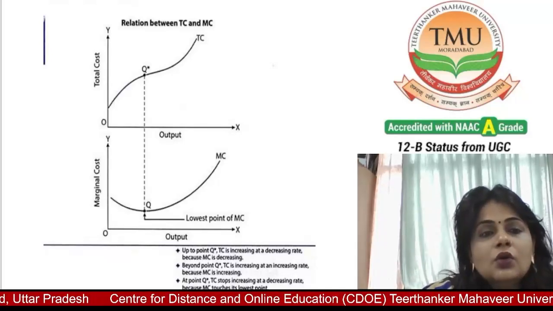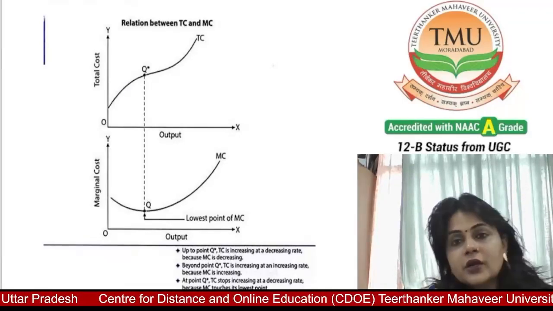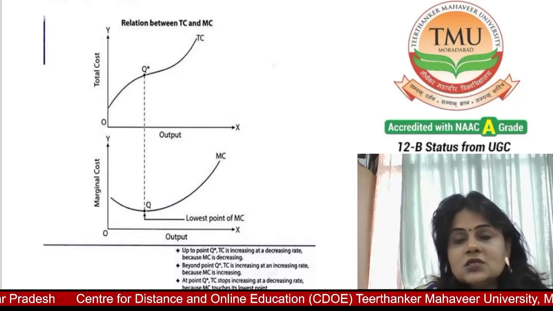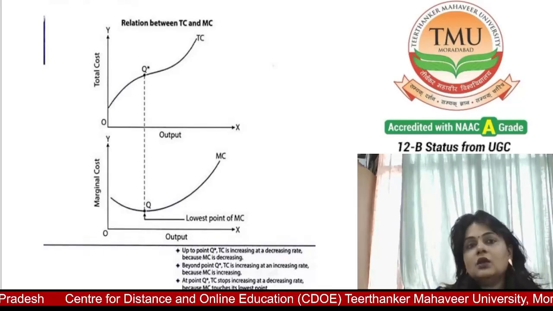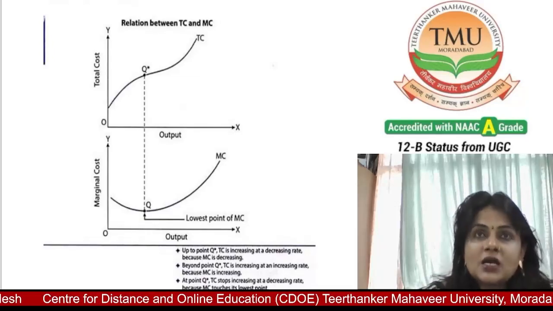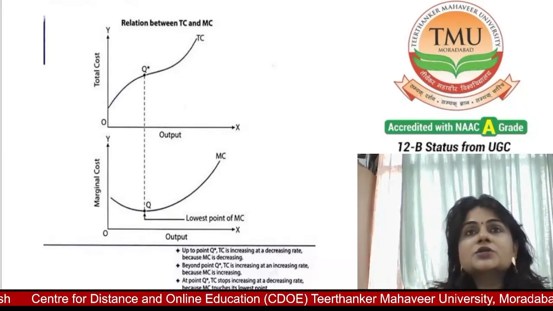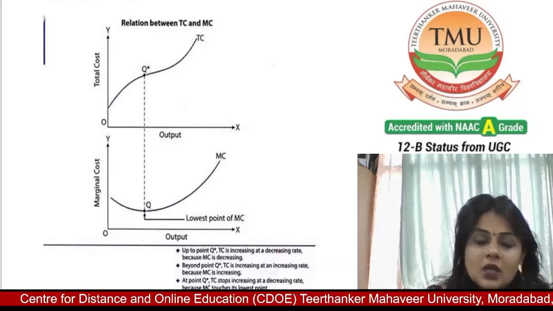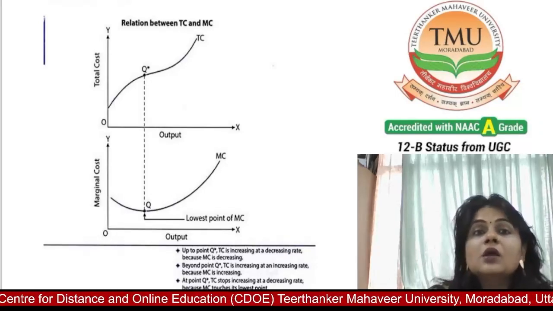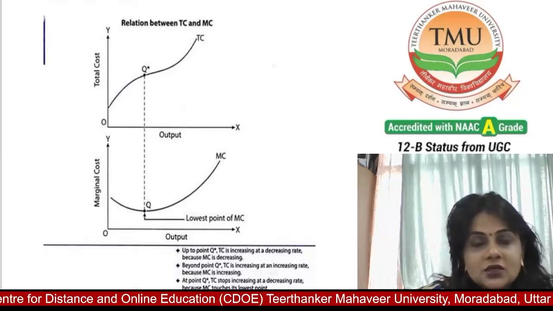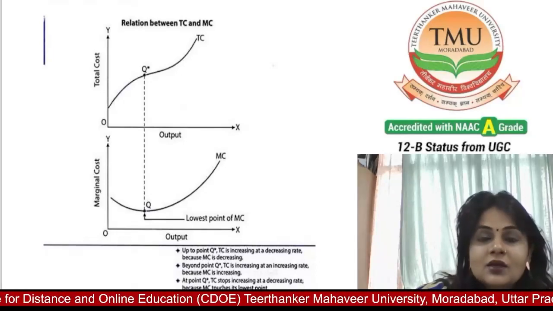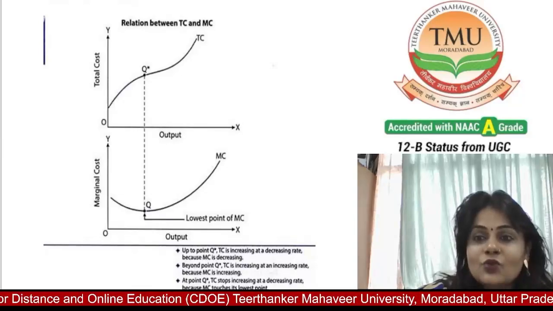So hope you well understood the relationship of total cost and marginal cost. In this video, we came to know the meaning of total cost, average cost, and marginal cost. We also understood the relationship between average cost and marginal cost and the relation between total cost and marginal cost. Students, hope you understood all. So thank you very much.